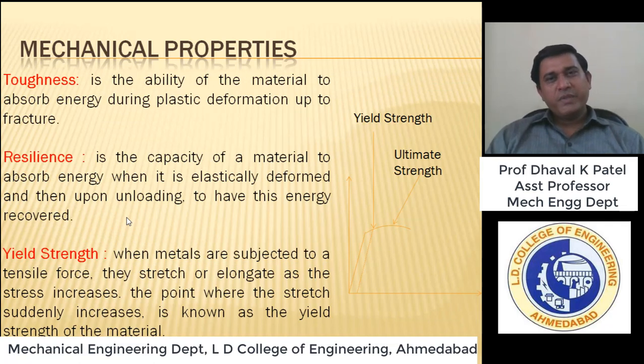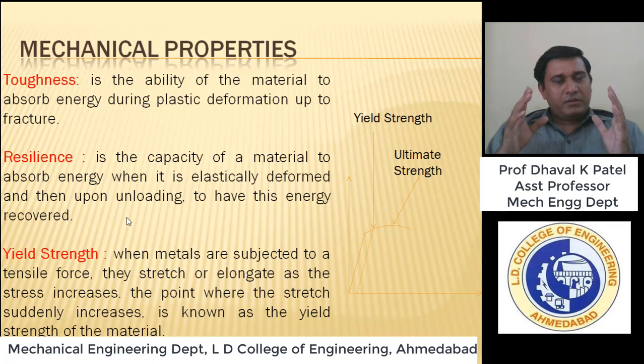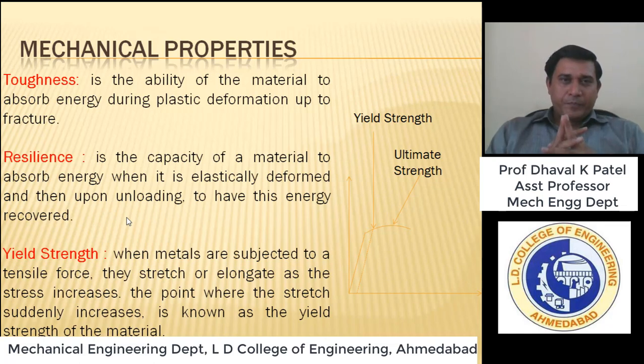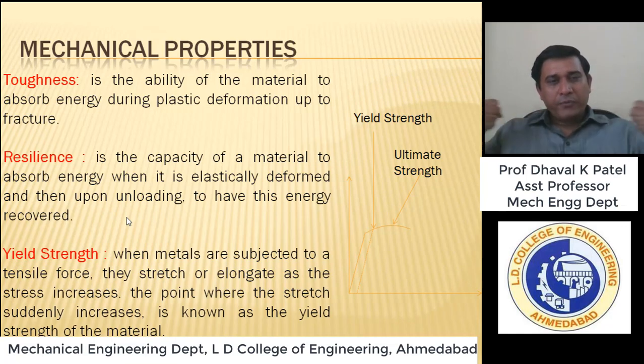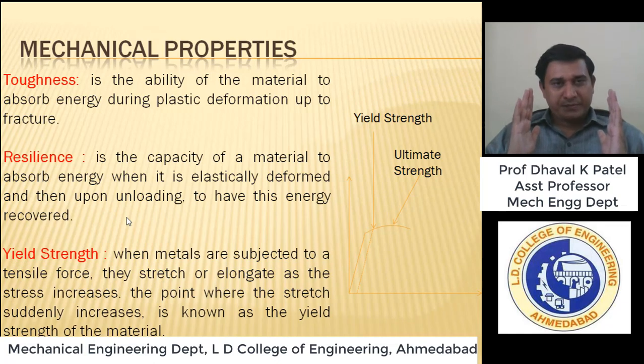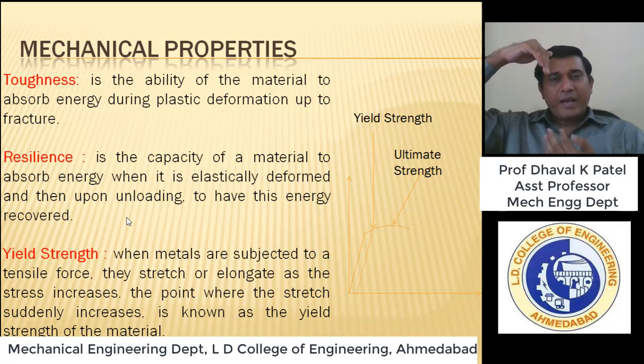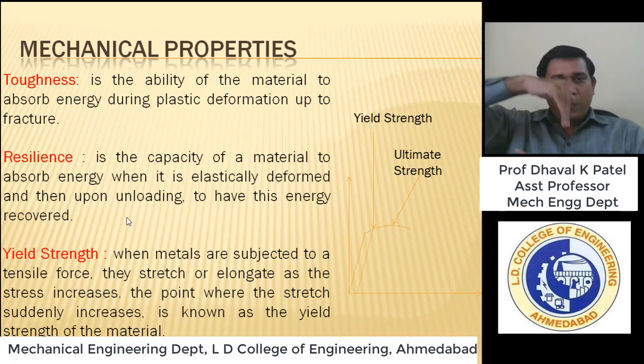Now next is yield strength. What does yield strength mean, friends? When materials are subjected to a tensile force, there are basically four types of mechanical loads. One is tensile, meaning a pulling force. One is a pushing force, which is the compressive force. Second is the shear force. It means the force is applied in opposite directions but in different planes.